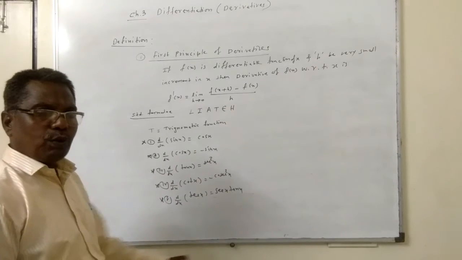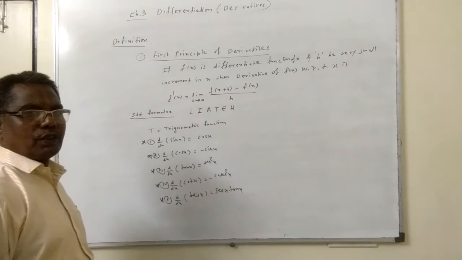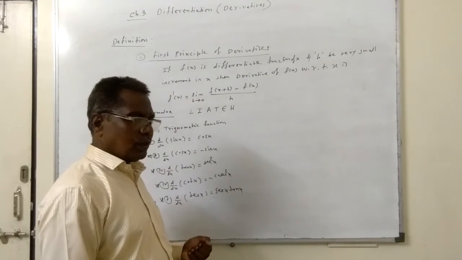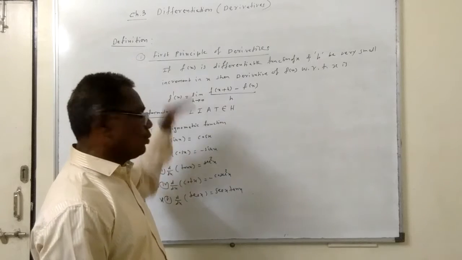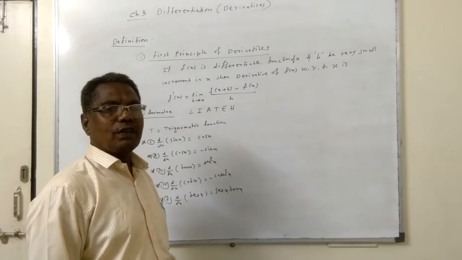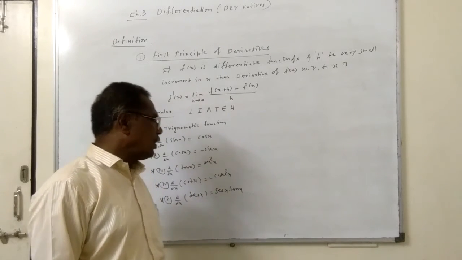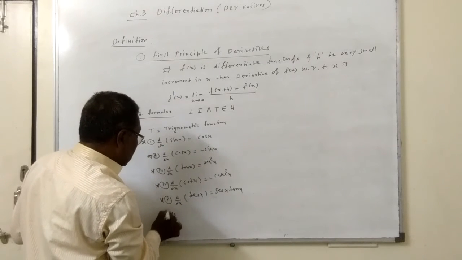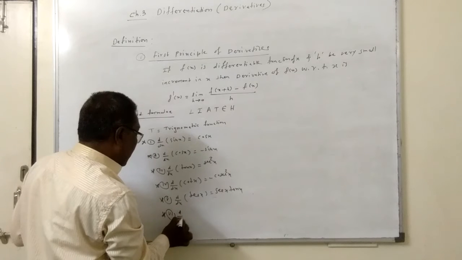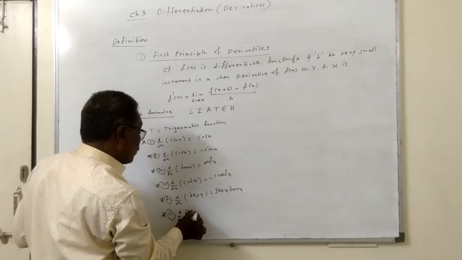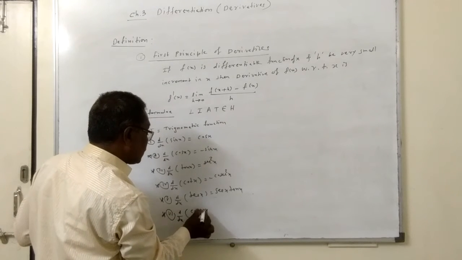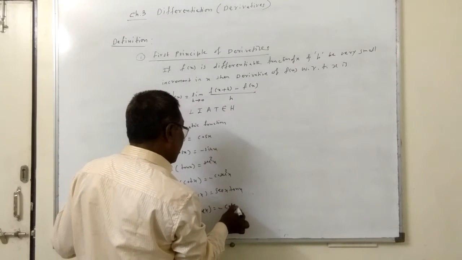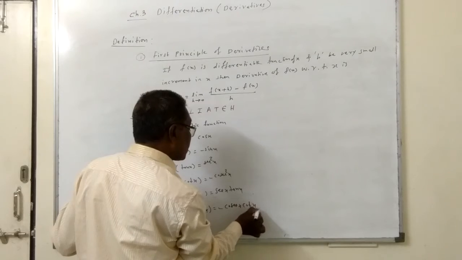Basics of the functions are actually very important, because if you are not strong in the knowledge of the functions, you will get problems in evaluation of limits, continuity, derivatives, integration, etc. Sixth, d by dx of cosec x is minus cosec x into cot x.